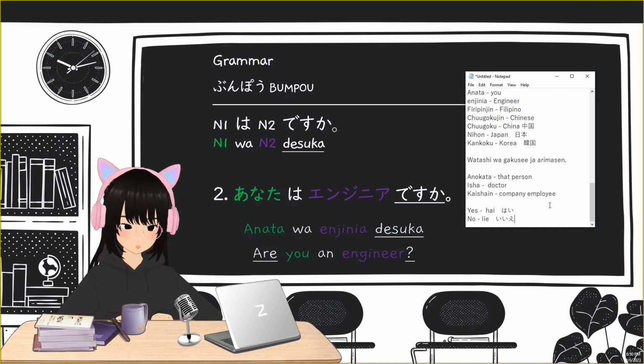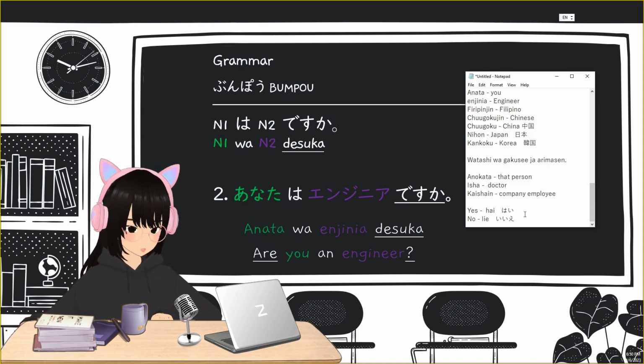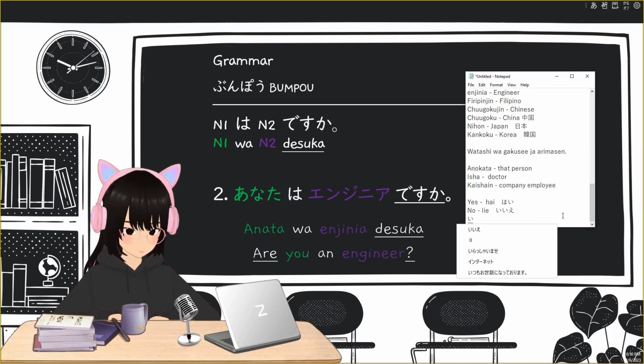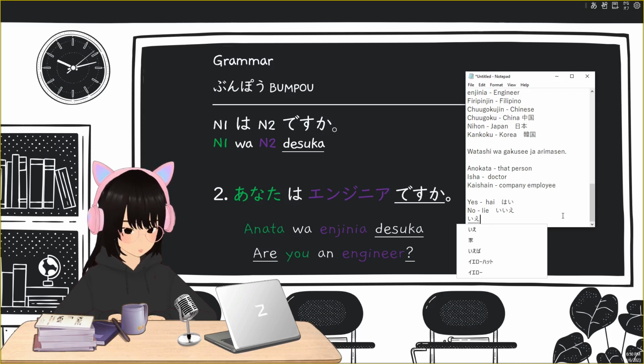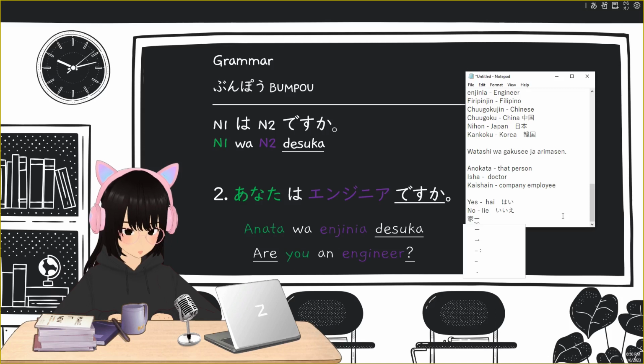Just be careful with pronouncing the word iie, or the no, because if you pronounce it too short, you will pronounce it as a different word, which has a different meaning.